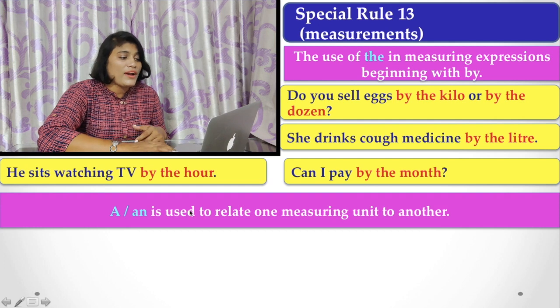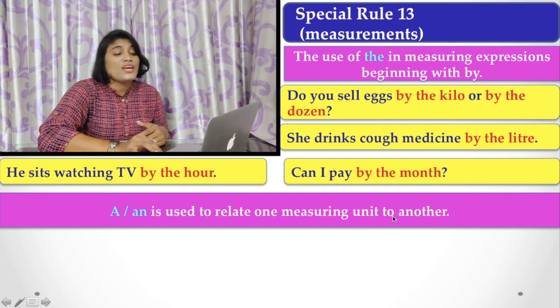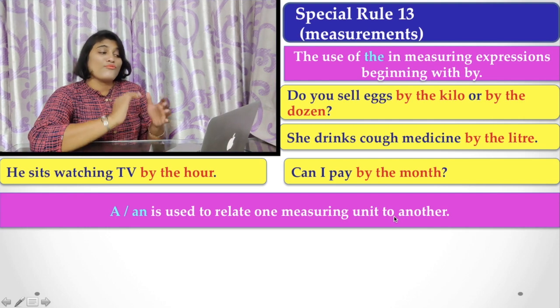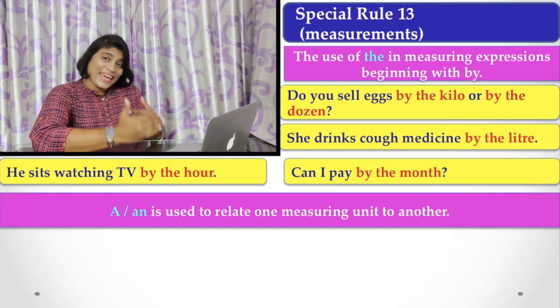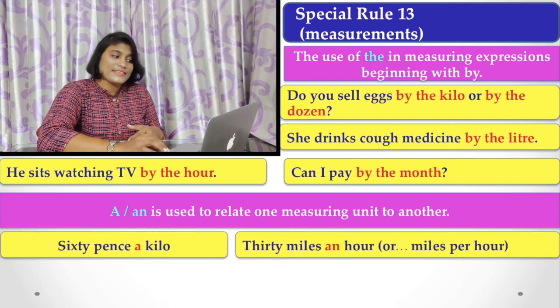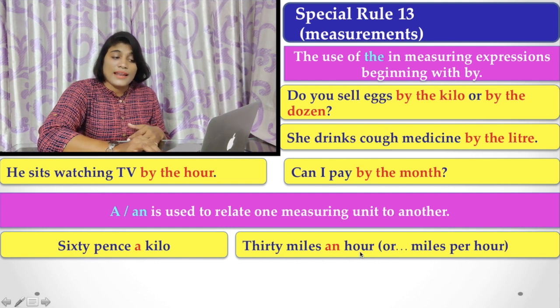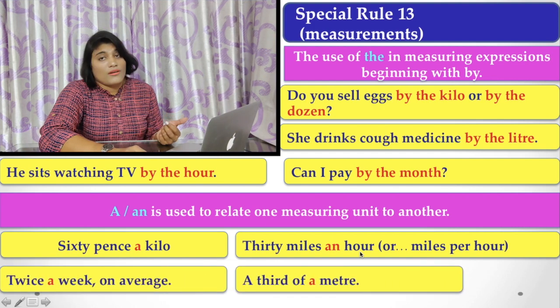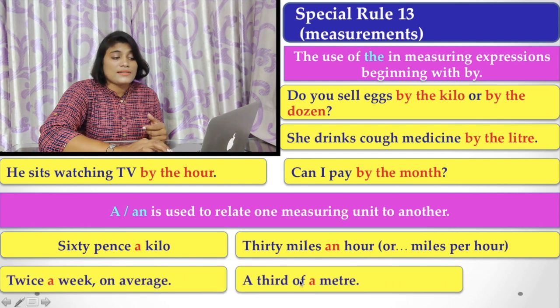And here a or an is used to relate one measuring unit to another. When we are talking about one measuring unit in respect to another, we have to use a or an instead of the. Let's see the examples: six pennies a kilo, 30 miles an hour, or per hour, twice a week on average, a third of a meter, etc.